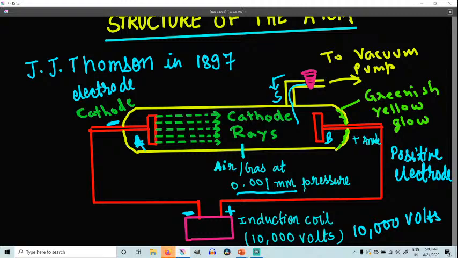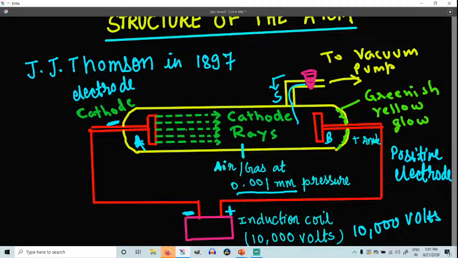If the air inside the tube is sucked out further, so that the pressure inside the tube falls further, and a high voltage is applied as before, like 10,000 volts, the glow is intercepted by dark bands. You can see the glow is intercepted.